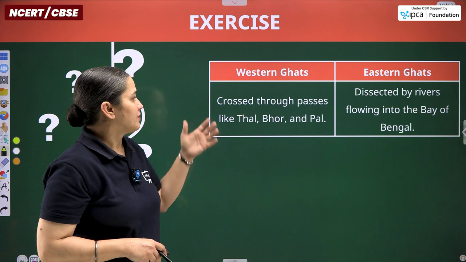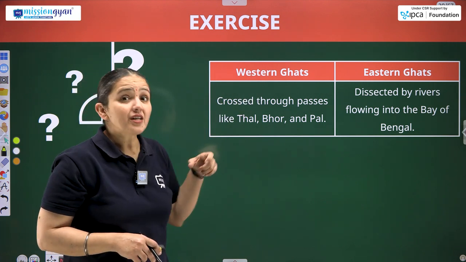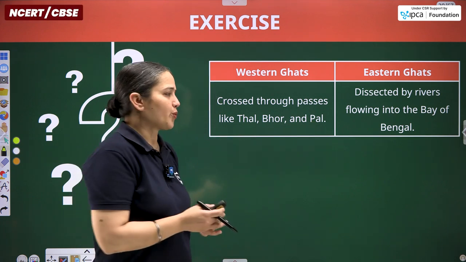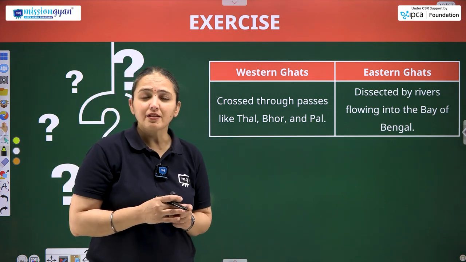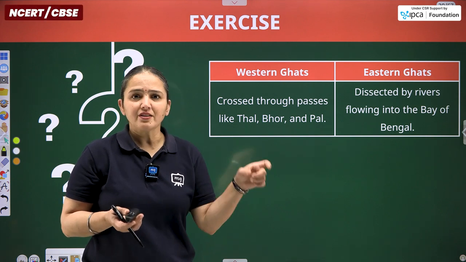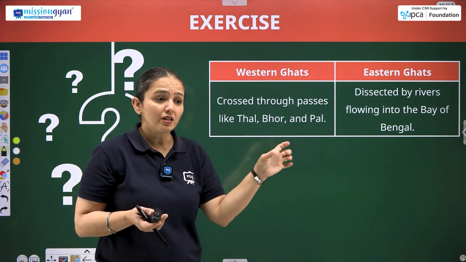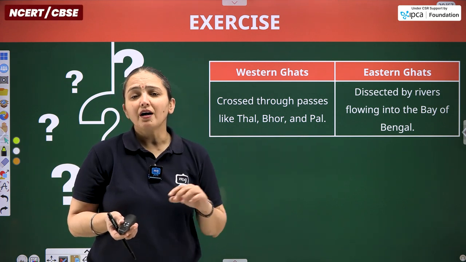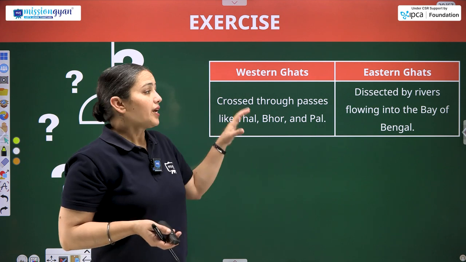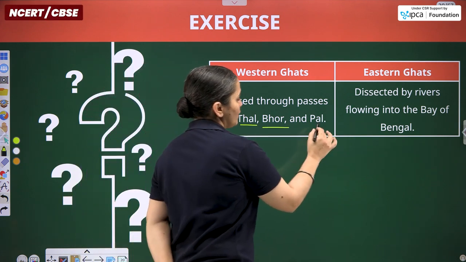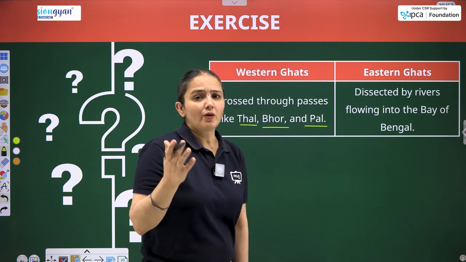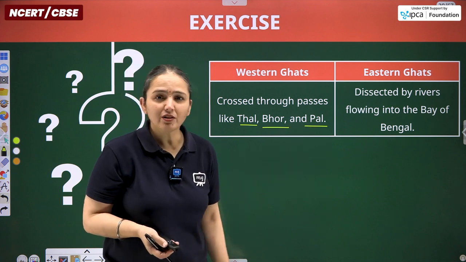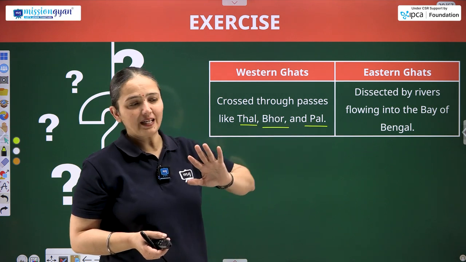We do have one more point. These ranges can be crossed through the passes, the passages that nature is providing us. Likewise, in the Himalayas, the passes are known as passes itself, the passages that occur naturally within the continuity of the mountain range, but they have varied names: Zojila Pass, Rohtang Pass, etc. Over here, the pass names are Thal, Bhor, Pal or Pal. It depends on the local area from wherever these words have originated. So howsoever they are spelled, you can spell it likewise.